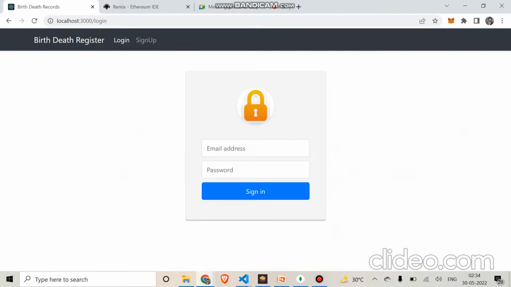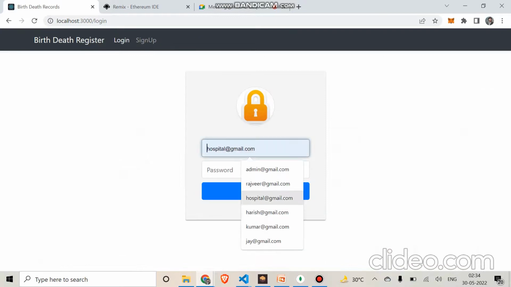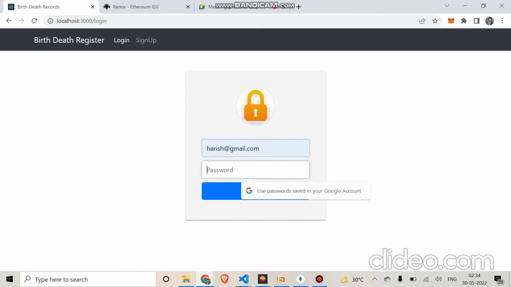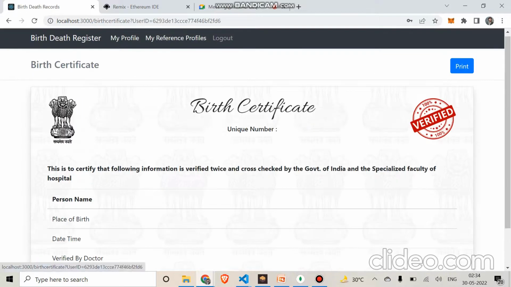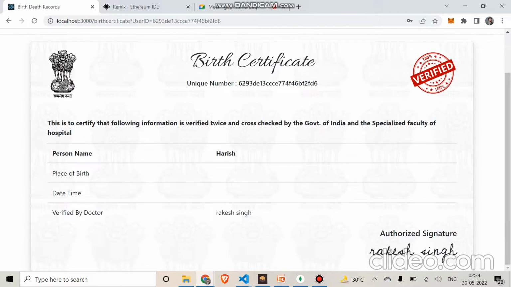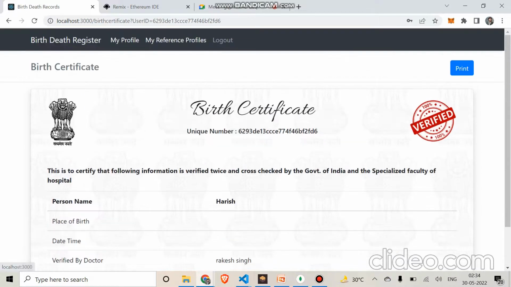Aman, please log in to the user profile. Now you can see that both the admin and hospital tags are accepted, and the option to print the birth and death certificate is now showing. And this is the demo of the birth and death certificate.